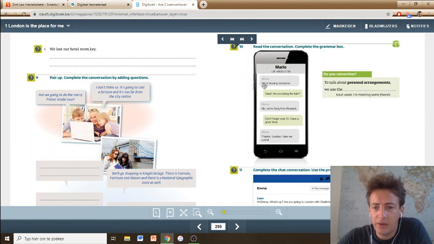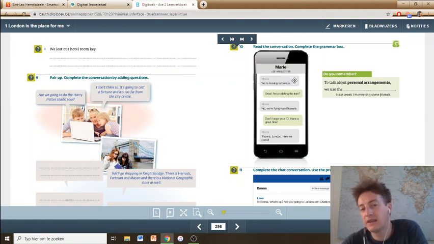Guys, I don't know if you can see this, but Mary here says we're leaving tomorrow. So this is actually something that takes place in the future. We are still talking about the future here, but you should recognize this tense. Are leaving, that's to be plus ing form, so the present continuous, of course. So that's odd, right? We're speaking about the future, but we are using a present tense, the present continuous. This is just some rule.